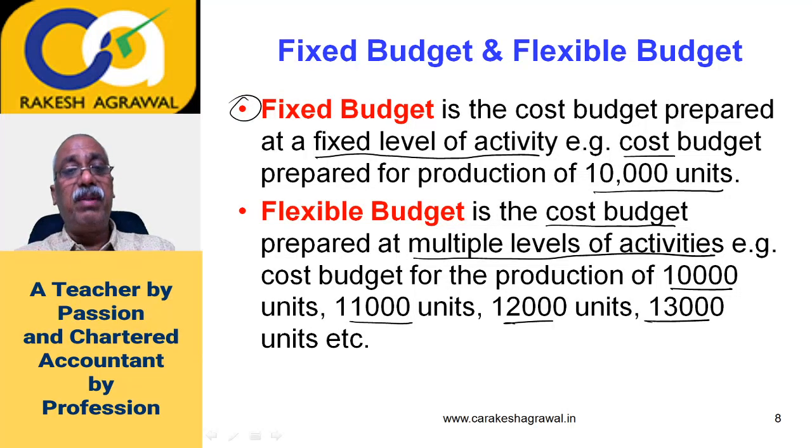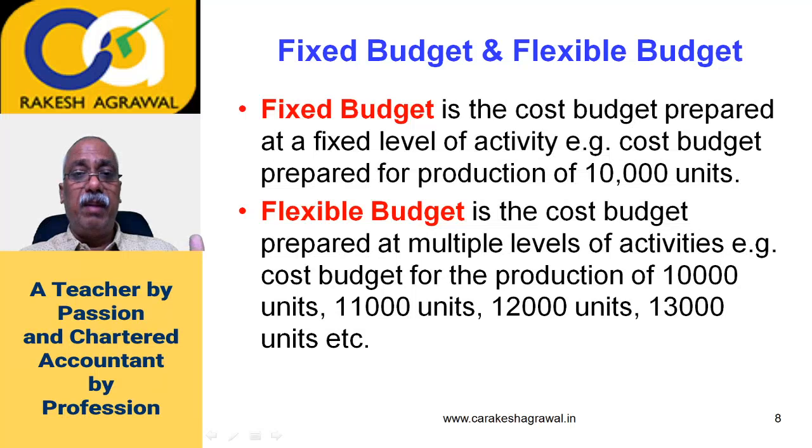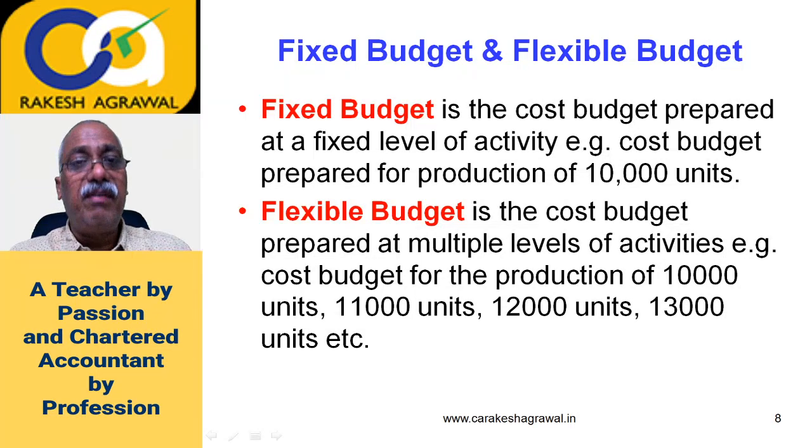That is the only difference between fixed budget and flexible budget. Both are cost budgets. When budget is prepared at a fixed level of activity, it is called fixed budget. When the cost budget is prepared for multiple levels of activities, it is called flexible budget. So sometimes they ask you a short note about it, or sometimes they may ask you a question to prepare a flexible cost budget.